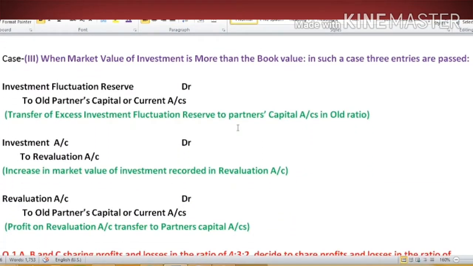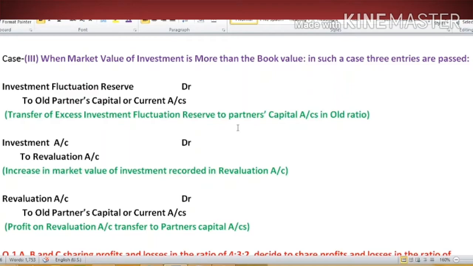What could be the other situation? When the market value of investment is more than the book value, it means it is a case of profit. Profit is arising due to increase in the market value of the investment. It means in this case the whole investment fluctuation reserve will remain unutilized.